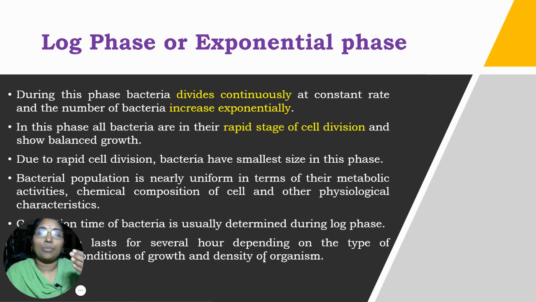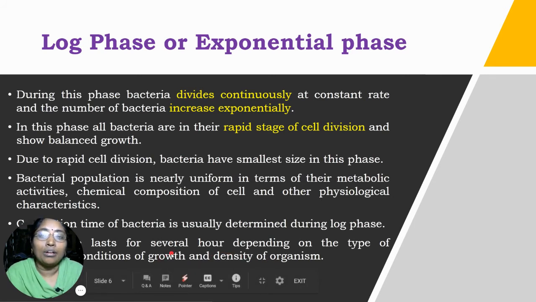Suppose we are talking about E. coli. E. coli may have a lag phase somewhat shorter than that of other bacteria. All the bacteria may not have the same period of lag phase or log phase. The different phases are the lag phase, log phase, stationary phase and the death phase. All microorganisms may not have the same time for the different phases. One bacterium may complete the lag phase very fast, enter the log phase and divide.